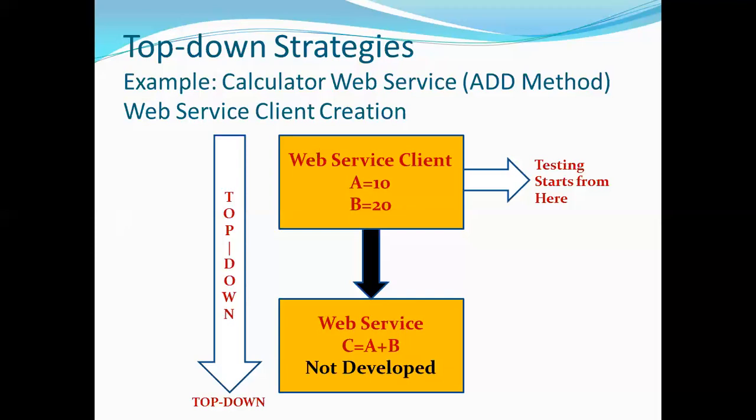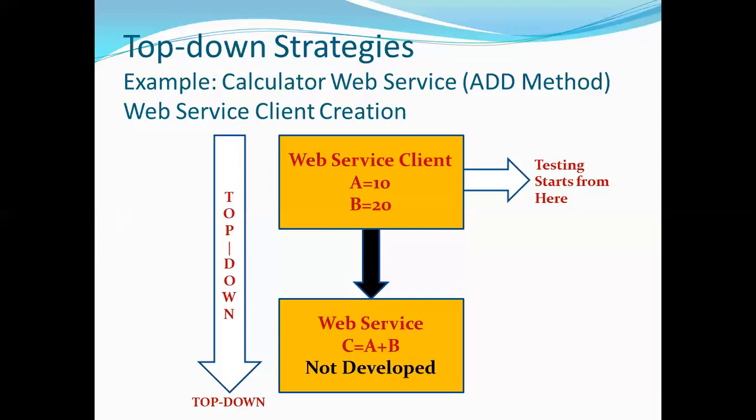Testing starts from the client module in the top-down strategy. So you test the web service client first. In the development technology, suppose I use .NET, it gives you the debugger facility. Using that debugging facility, I am able to test the web service client.